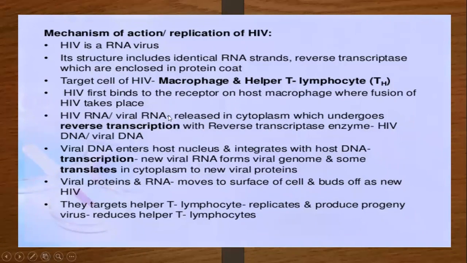HIV RNA, or viral RNA, is released in the cytoplasm, where it undergoes reverse transcription with the reverse transcriptase enzyme to form HIV DNA, the viral DNA. So this viral RNA, which is present inside the protein coat, is released in the cytoplasm. Once it comes to the receptor on the macrophages, it releases its RNA into the cytoplasm of the cell.